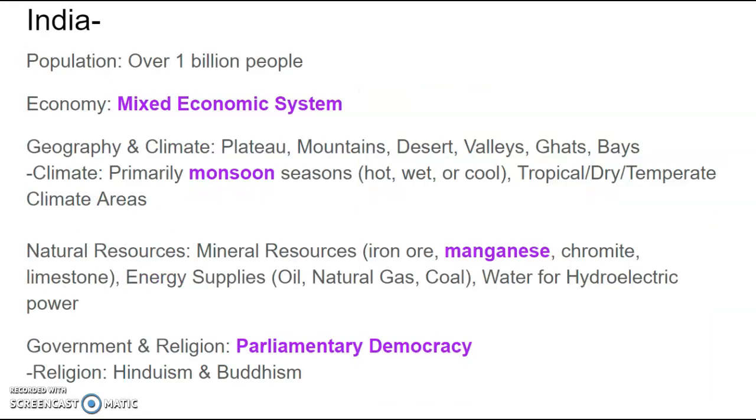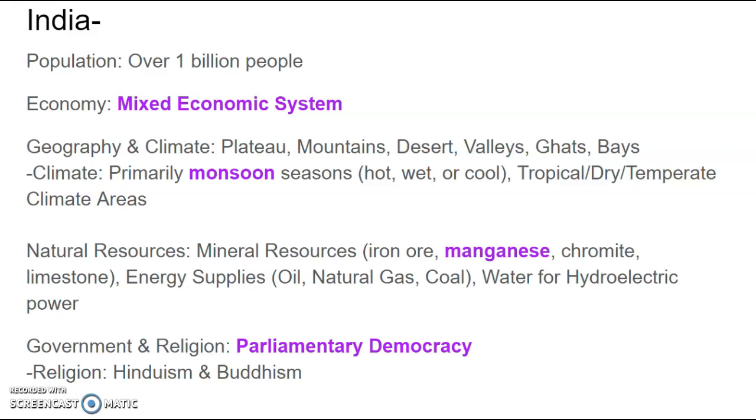India itself has over 1 billion people in this larger country. It has a mixed economy and many geographical features because it's slightly large, but at the same time it's located more towards the equator than anything. Geographical features include plateaus and mountains, deserts, valleys, ghats, and bays.